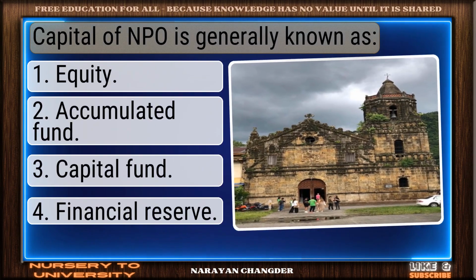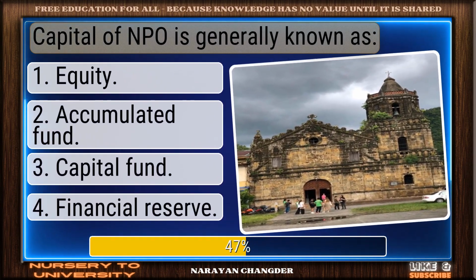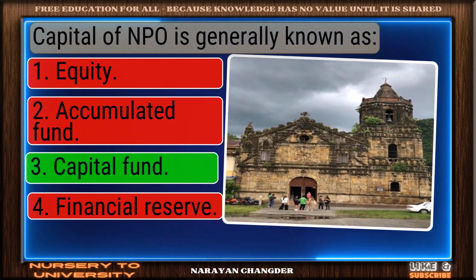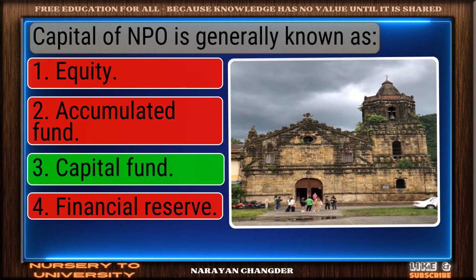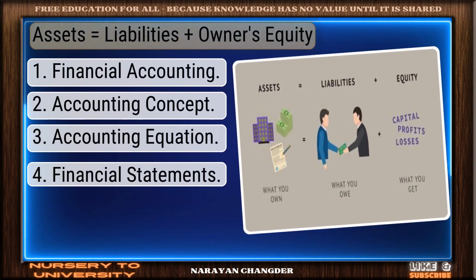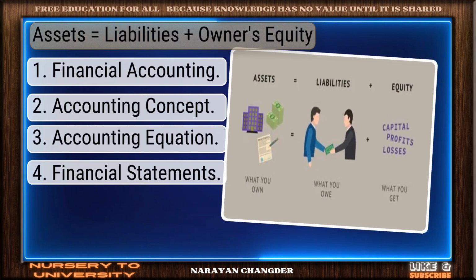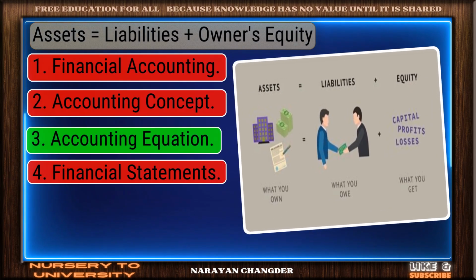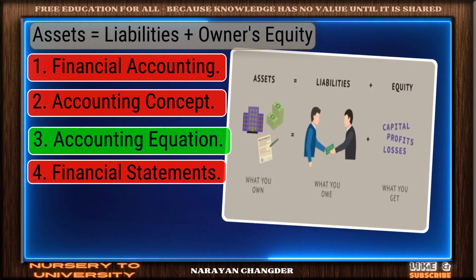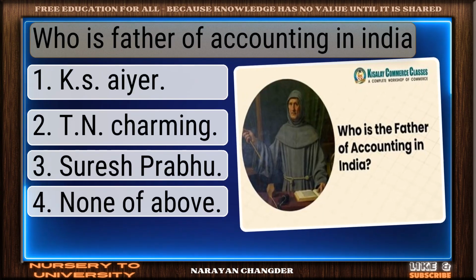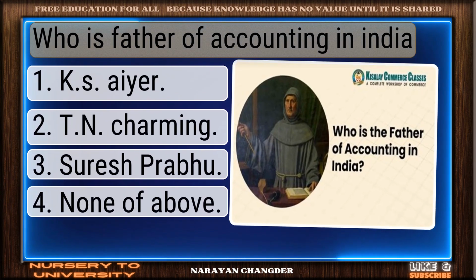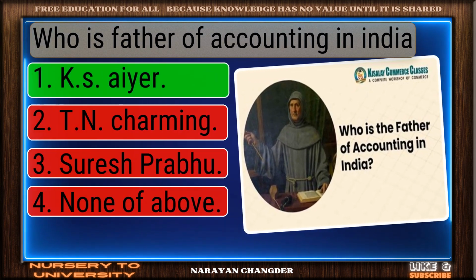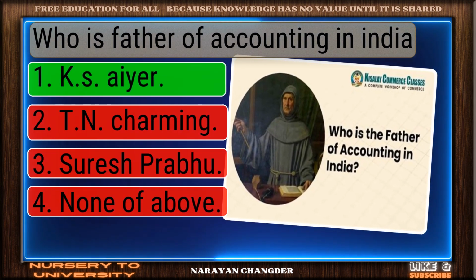Capital of a business is generally known as. Good job. Your answer, capital fund, works well here. Assets equal to liabilities plus owner's equity. Nicely done. Accounting equation is a solid answer. Who is the father of accounting in India? You got it. Your choice, K.S. Iyer, is right.